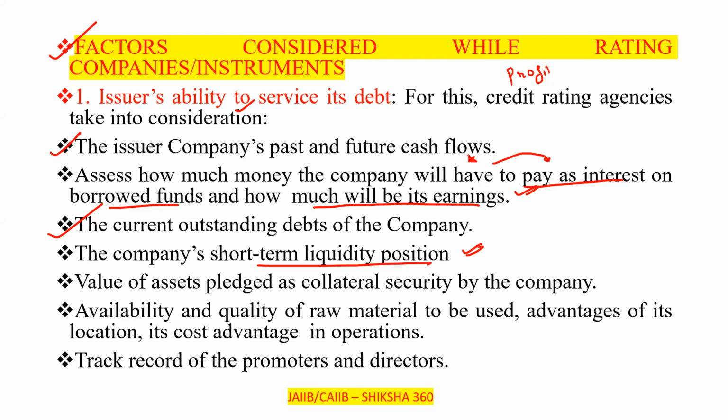Sixth one, availability and the quality of the raw materials to be used, advantages of its location, its cost advantages in operation. So availability and the quality of the raw material to be used, advantages of its location, its cost advantages in the operation.